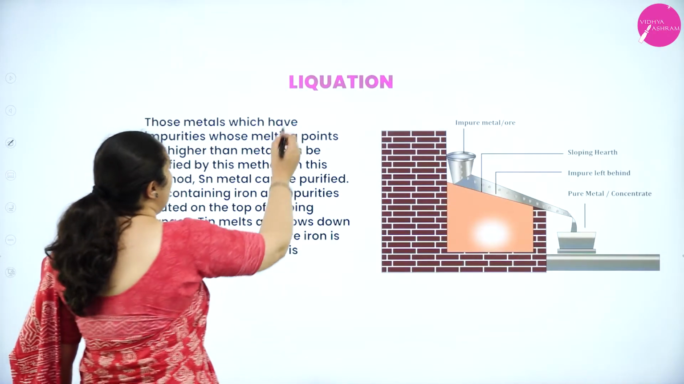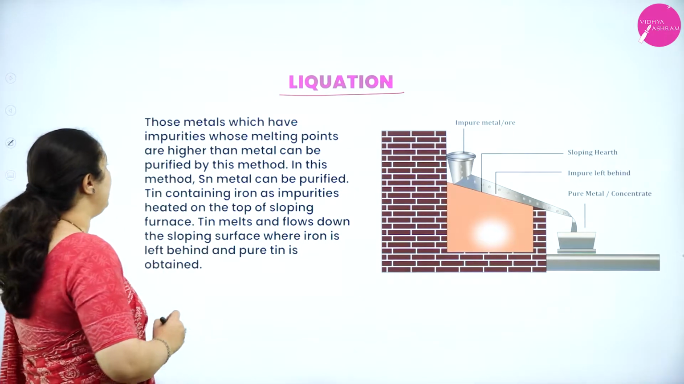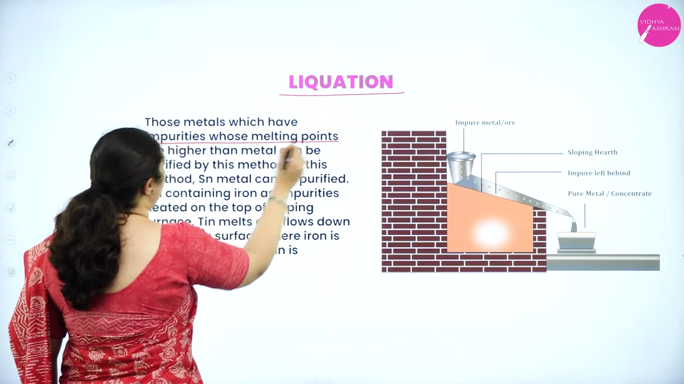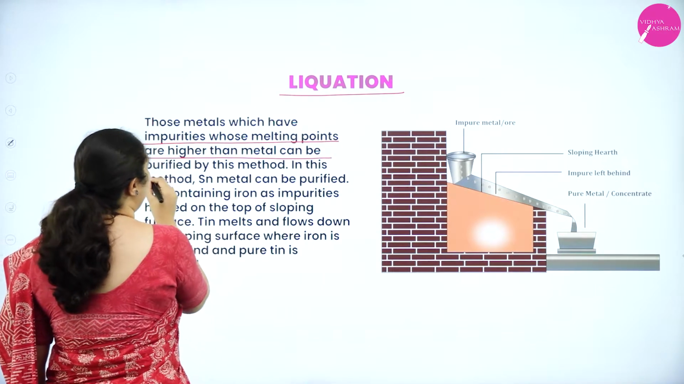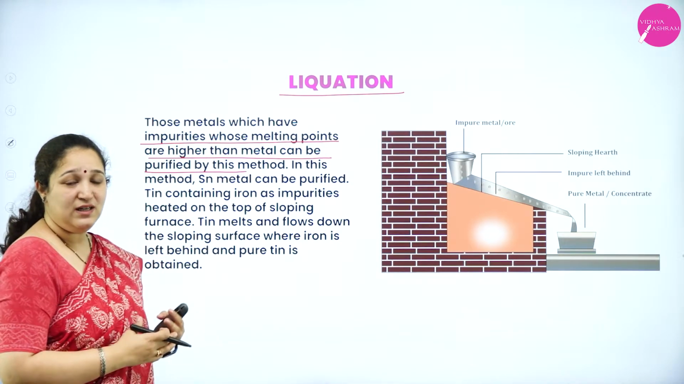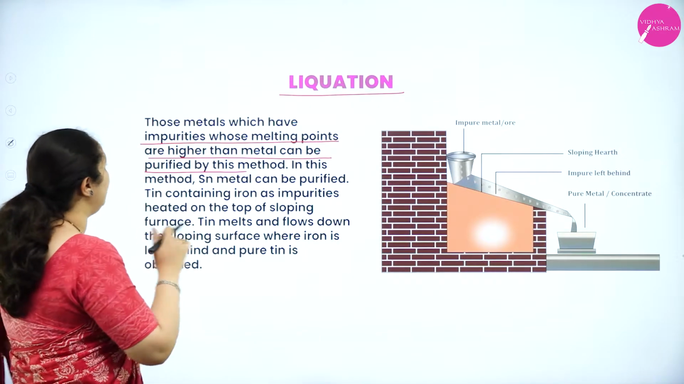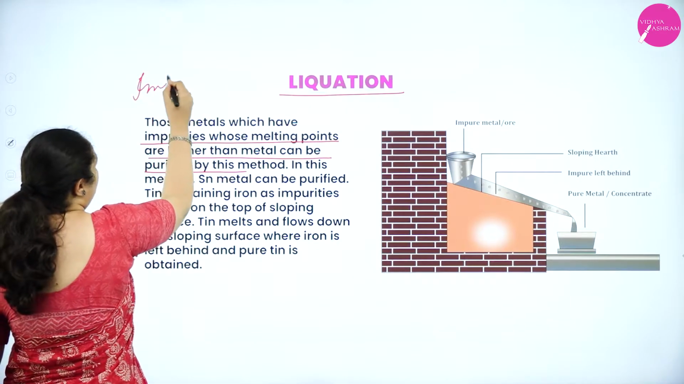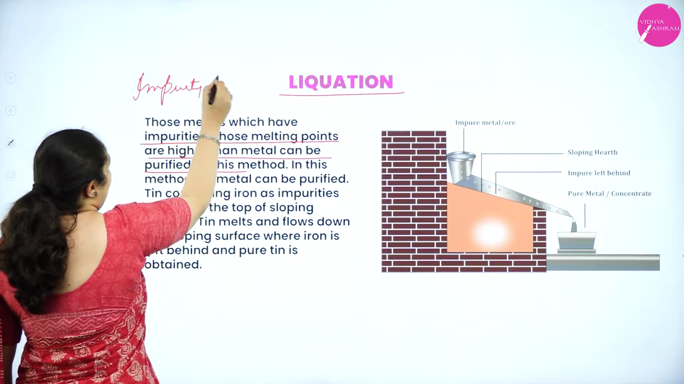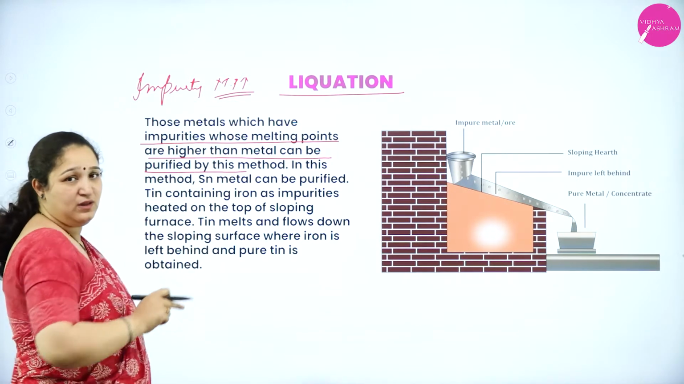Next one is liquation. In this process, metals which have impurities whose melting point is higher than the metal can be purified. So what is it? The melting point of the impurity should be higher than that of the metal. Impurity melting point is higher than that of the metal.